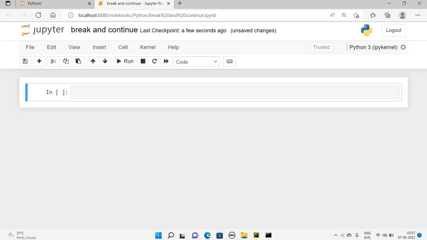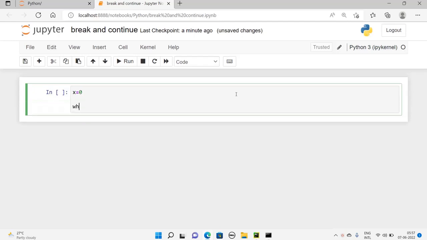Now we are going to discuss how break and continue work in a Python program. So let's go with an example. I'm just going to use the while loop. Inside the while loop, I will use the break and continue statements and we'll discuss them.